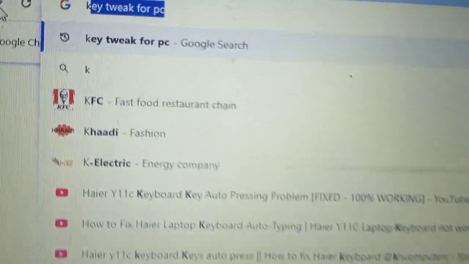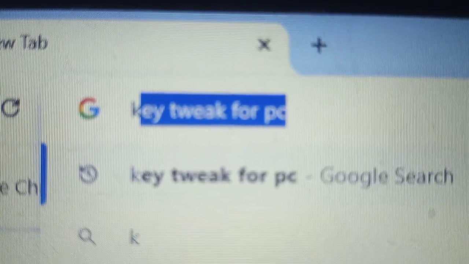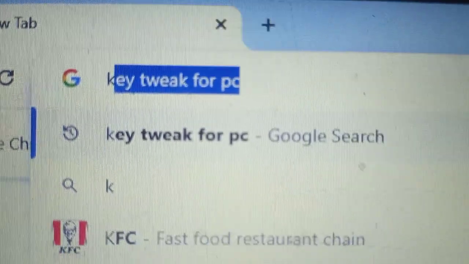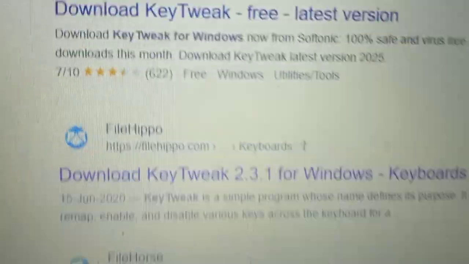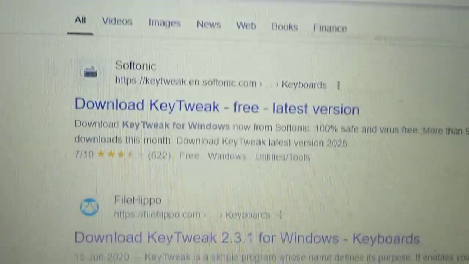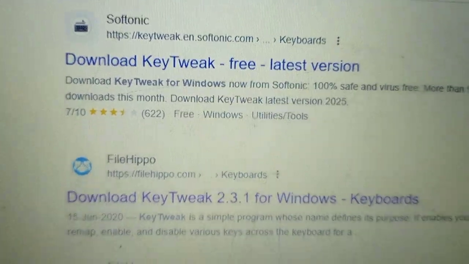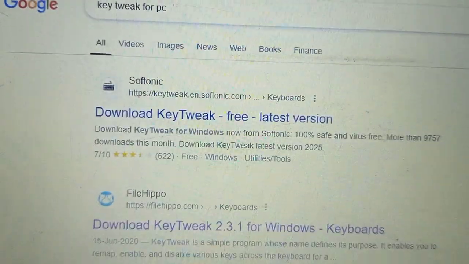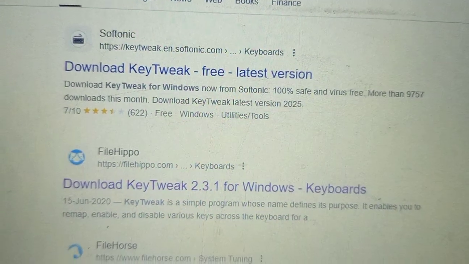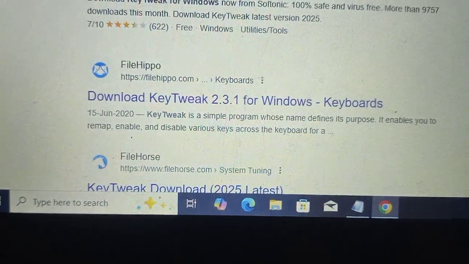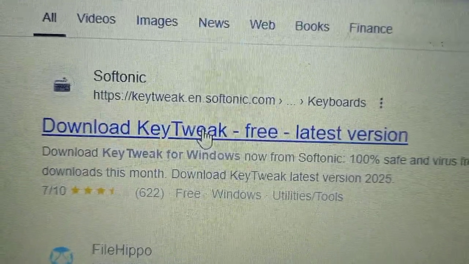Now we open this Google Chrome and you have to type just KeyTweak for PC and press enter. From any of these free download websites, you can download this. Just download from the first website.